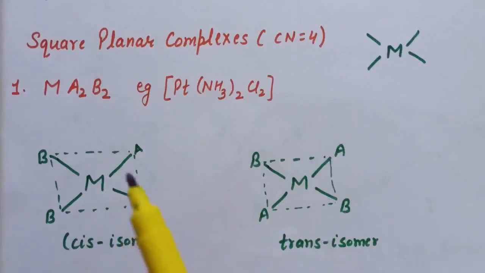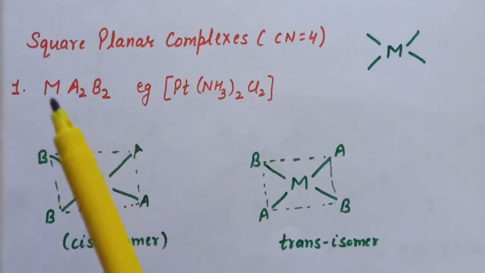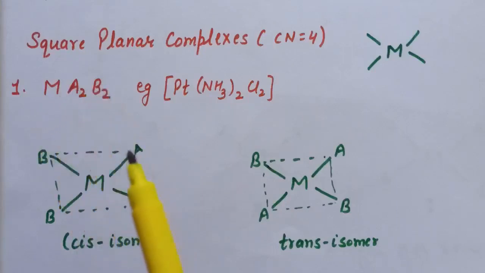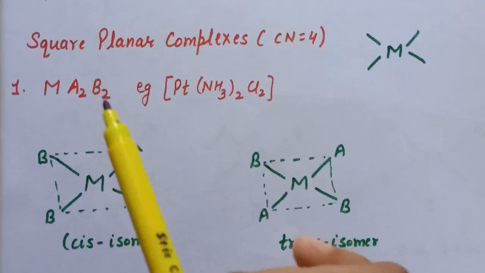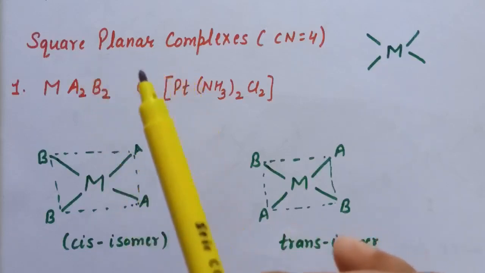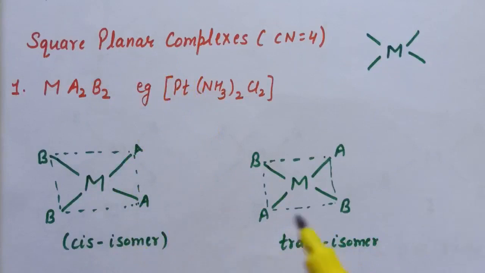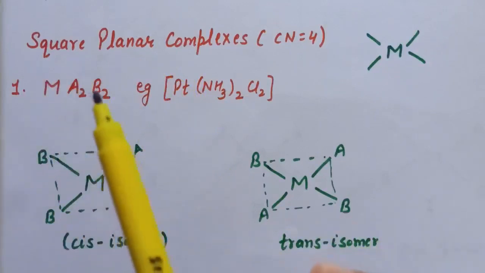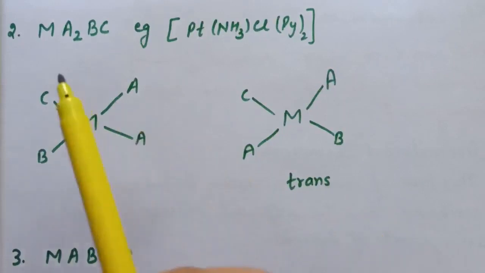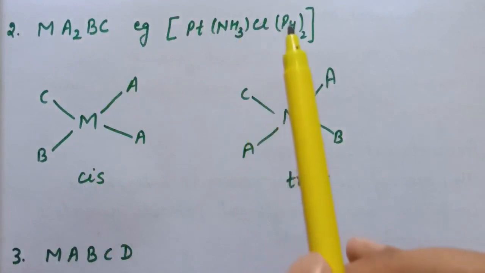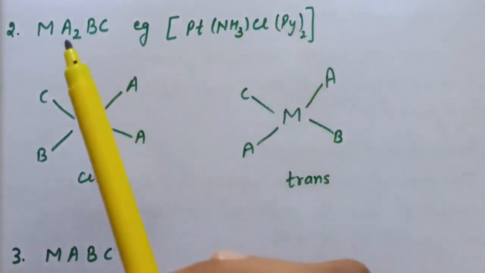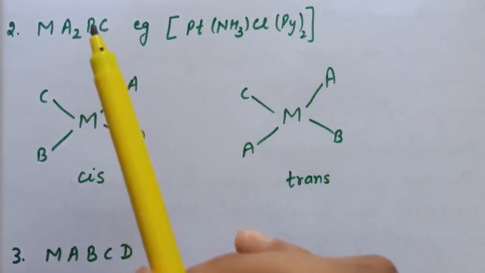In this type of complex, that is Ma2B2 type, when the A2 ligands are adjacent to each other, that is the cis isomer, and when they are opposite to each other, that is known as the trans isomer. So in Ma2B2 type of complex in square planar, geometrical isomerism exists, that is cis and trans isomers exist. Now the next type is Ma2BC, and the example is platinum NH3 Cl Py2, where Py is pyridine. So here we have three types of ligands A, B and C.